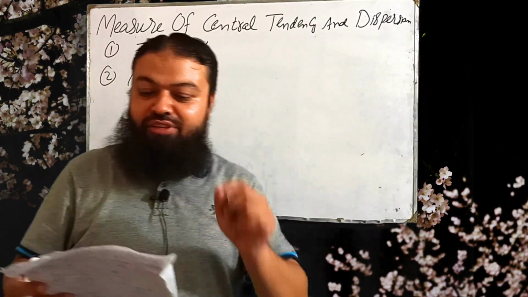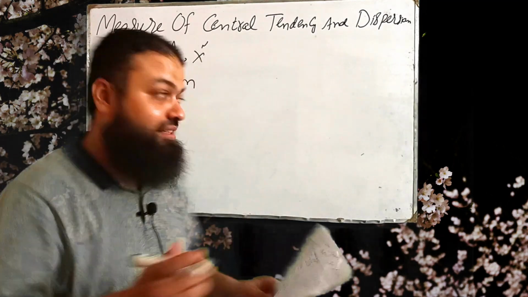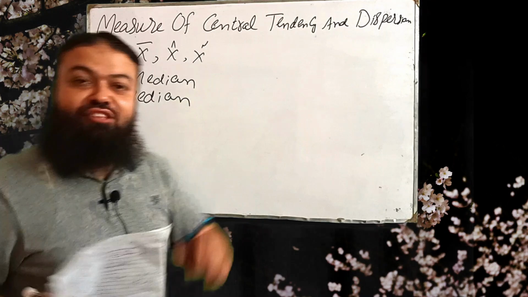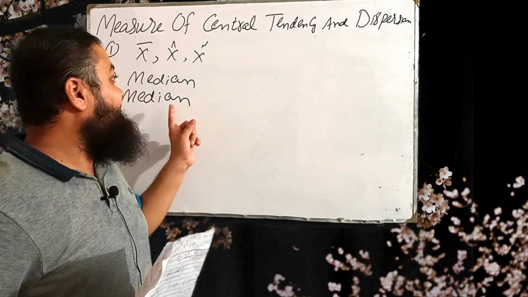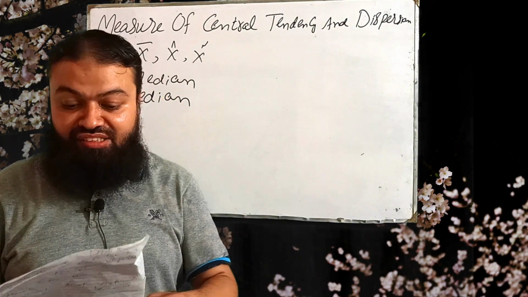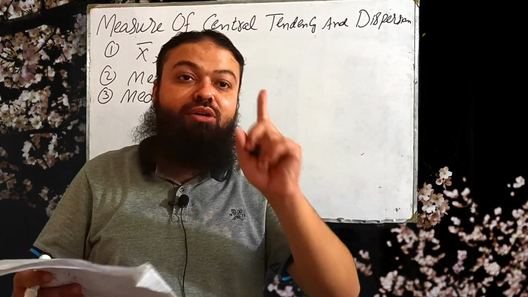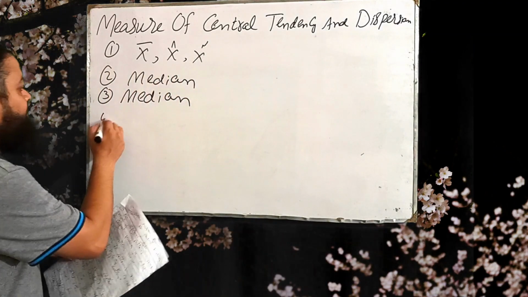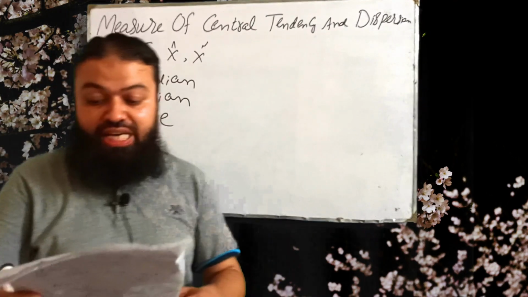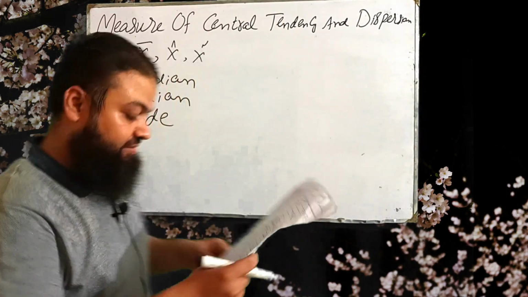Number three is which of the following measure of central tendency cannot be affected by the extreme values, and that is also median. Arithmetic mean is affected by the extreme values, but median is not affected. Number four is which of the following measure of central tendency can be calculated for open-end classes, not geometric mean, not harmonic mean, not weighted mean, mode. Number five is ogives for more than type and less than type distribution intersect at median. A very important one.